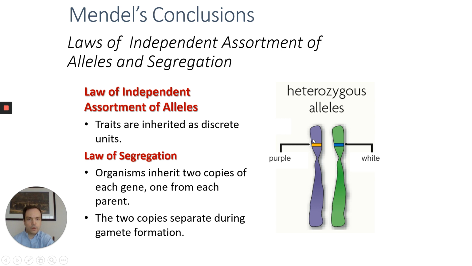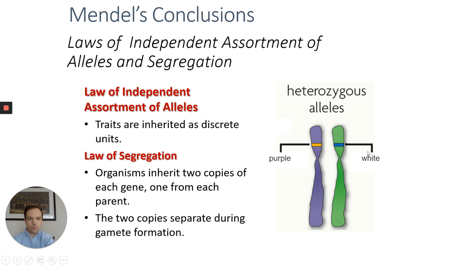If we were looking at one particular trait, for example this purple flower color trait, what he would note is the fact that this particular trait existed on a particular chromosome. And what he was saying was that even though a plant exhibited purple flowers, that did not mean that it must also exhibit perhaps tall height or wrinkled seeds. So each trait was independent. It's the law of independent assortment of alleles. Each trait was independent of any other trait on that chromosome.